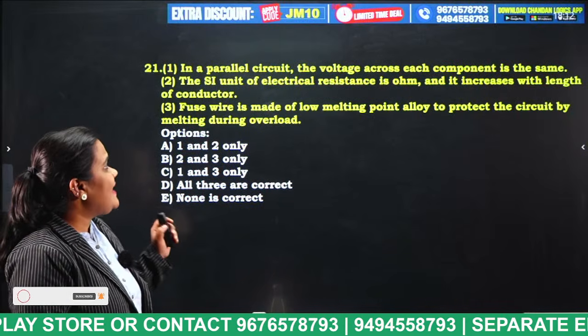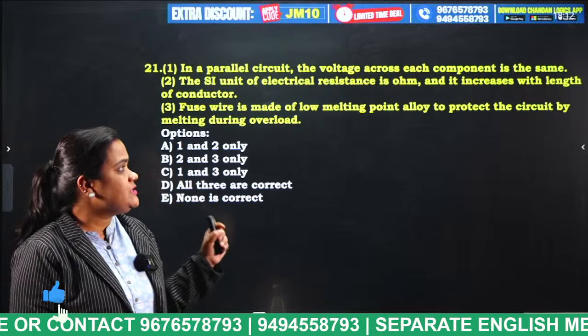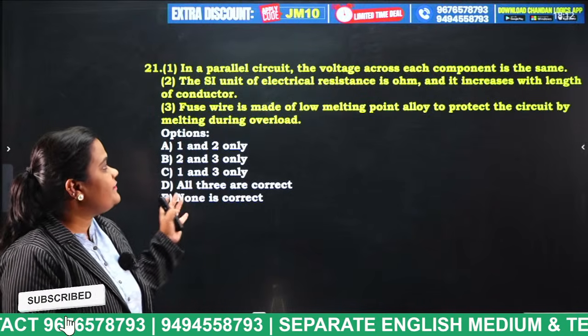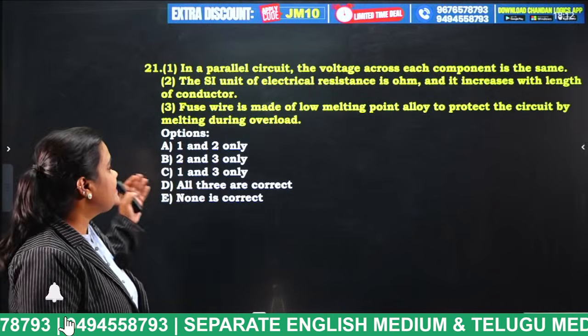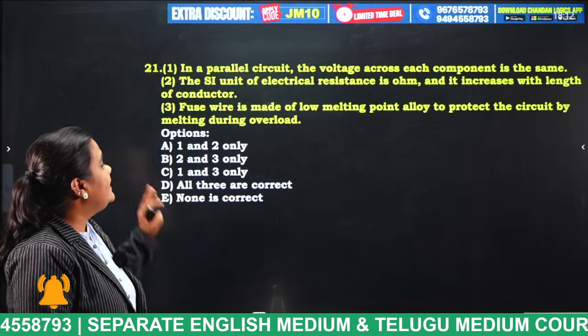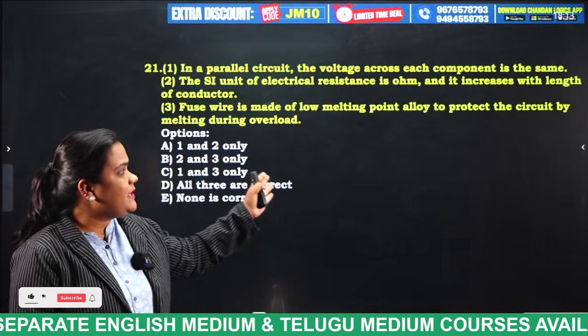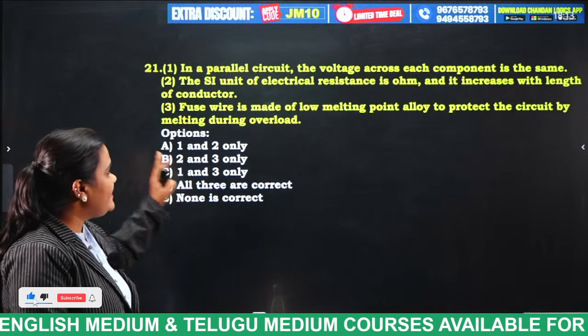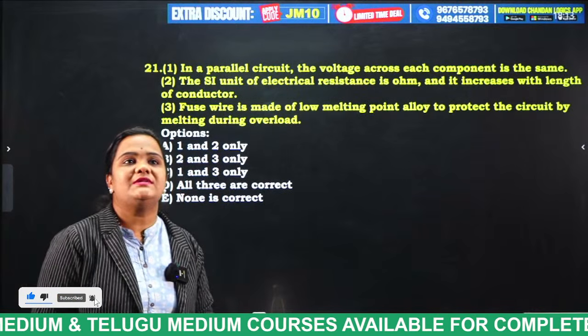Next question. In a parallel circuit, the voltage across each component is the same. The SI unit of electrical resistance is ohm, and it increases with the length of the conductor. Fuse wire is made of a low melting point alloy to protect the circuit by melting during overload. Now try to answer this question, students.